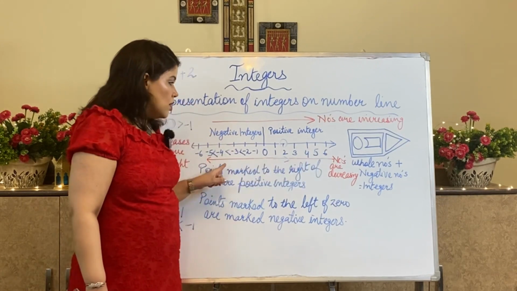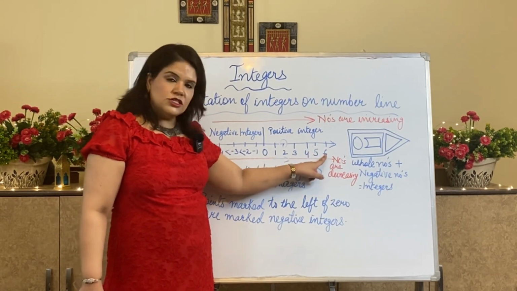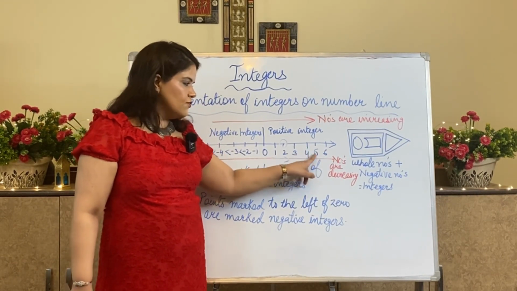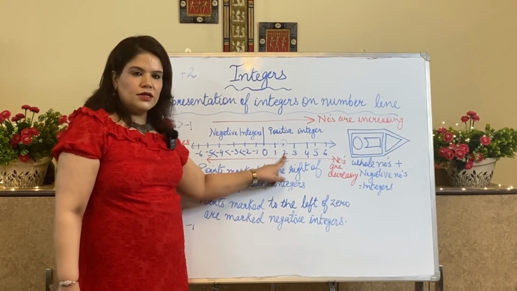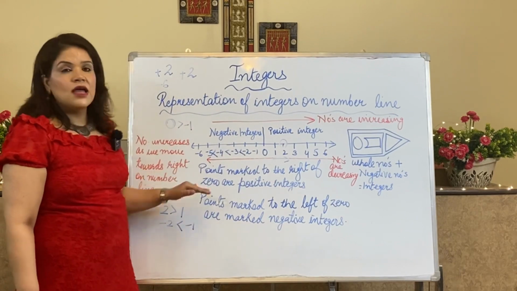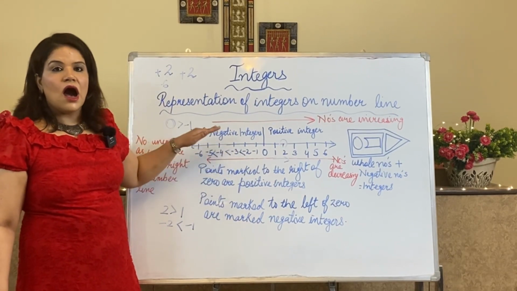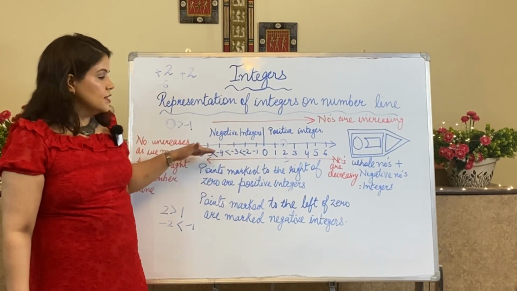Why? Because 5 is smaller than 6. 4 is smaller than 5. 3 is smaller than 4. 2 is smaller than 3. 1 is smaller than 2. So this way, negative numbers work in the same way.